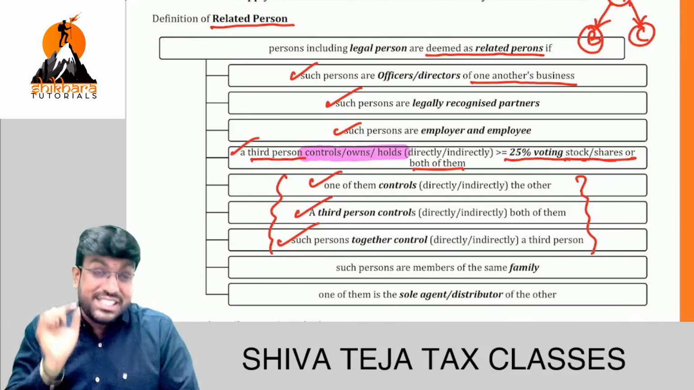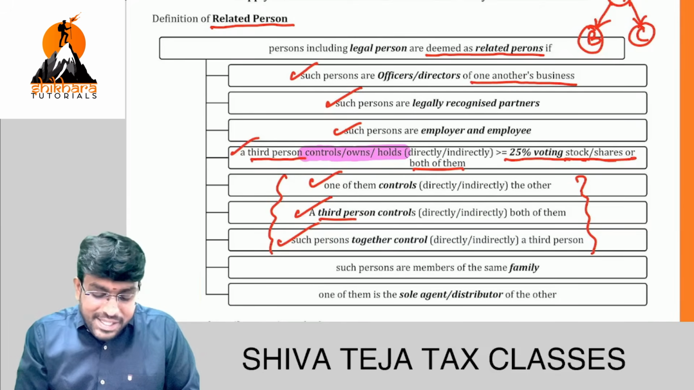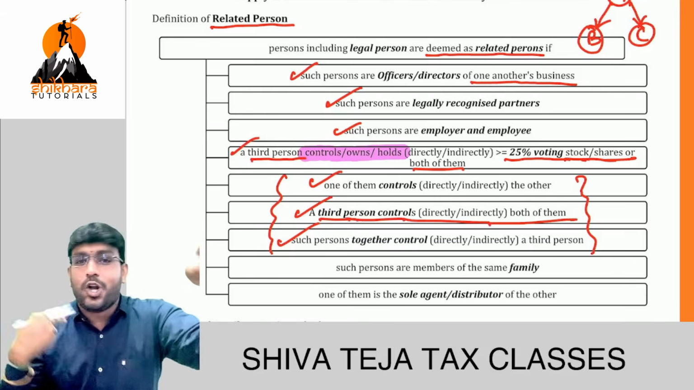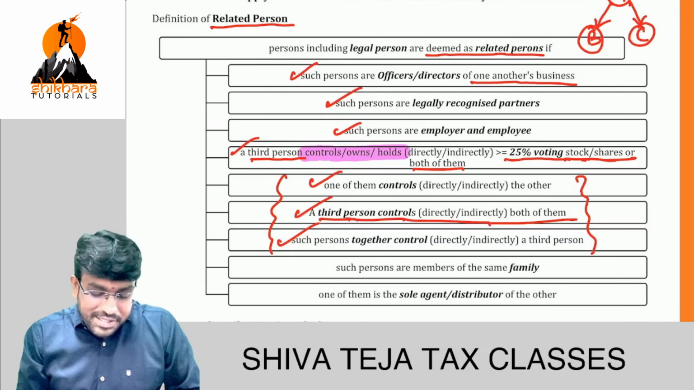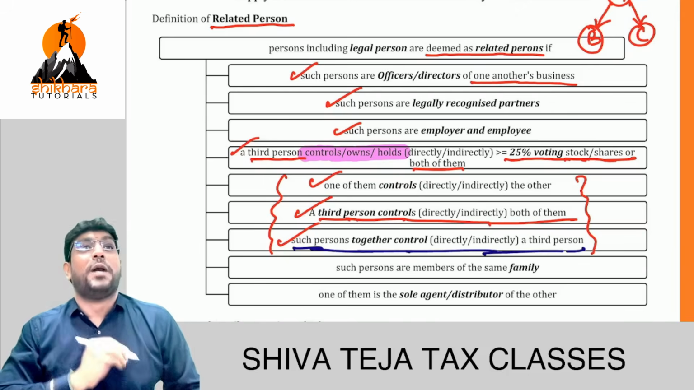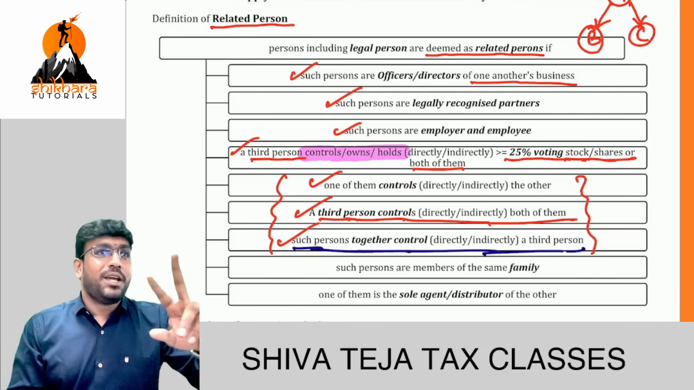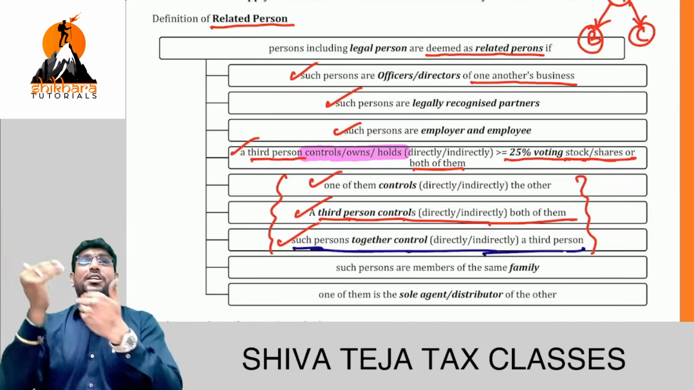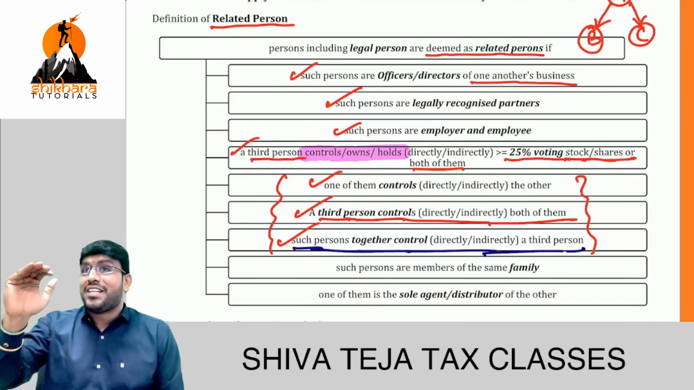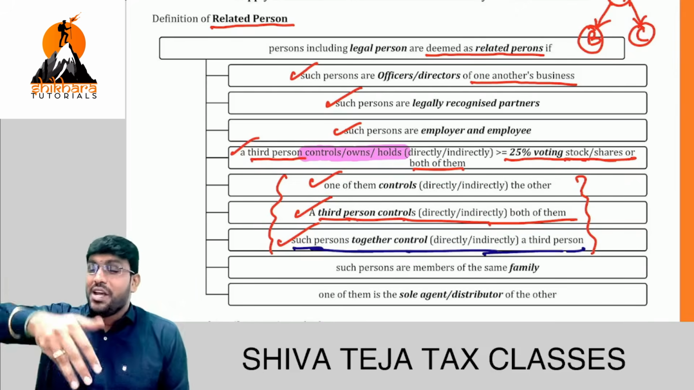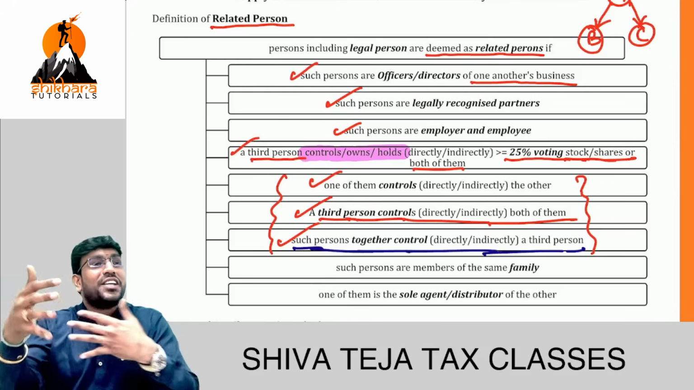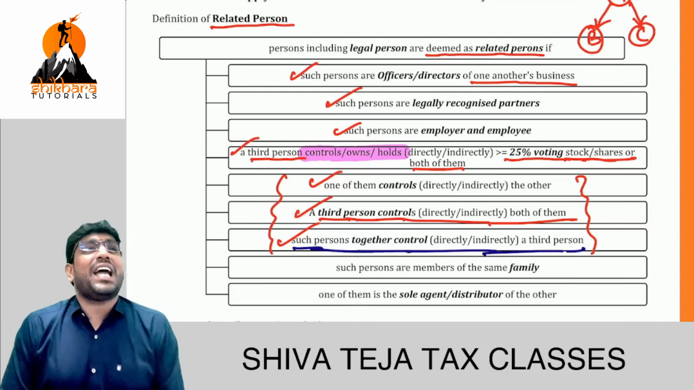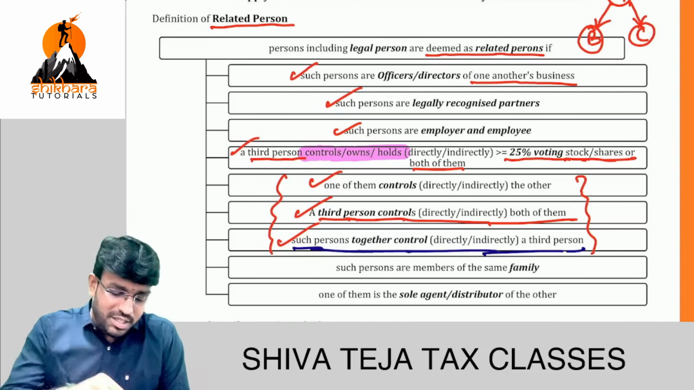Now read the second line. Second point you read: a third person controls both of them. Understood? Next line: such persons together control a third person. I think three cases are clear. First case, Aditya is controlling me or I am controlling Aditya. Second case, Aditya and Shiva Teja are controlled by Santosh. Third case, Aditya and Shiva Teja together are controlling Santosh. Full clarity? Next point.